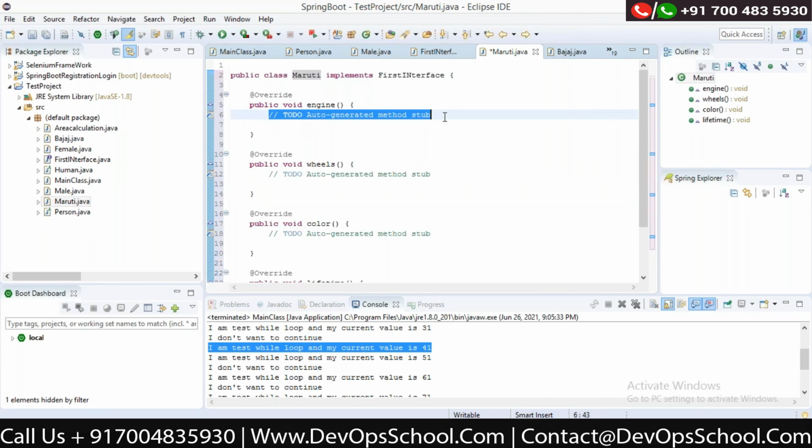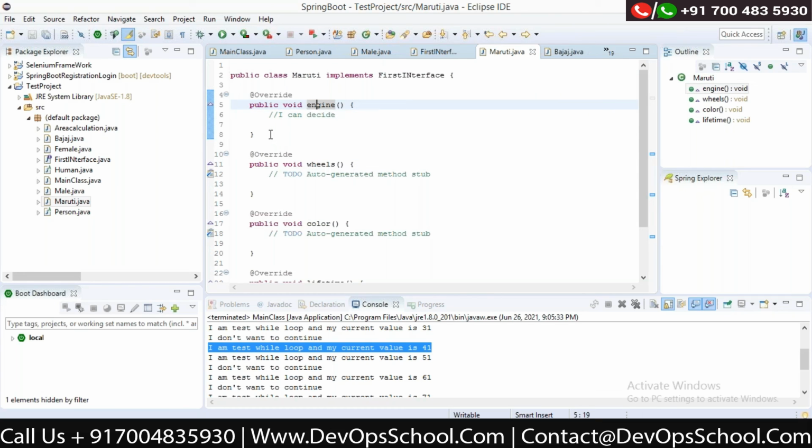Okay, but the decision is what kind of engine I want to have. That is the decision by the Maruti company. I can decide. What it is ensuring, the guarantee, is that Maruti will have an engine.